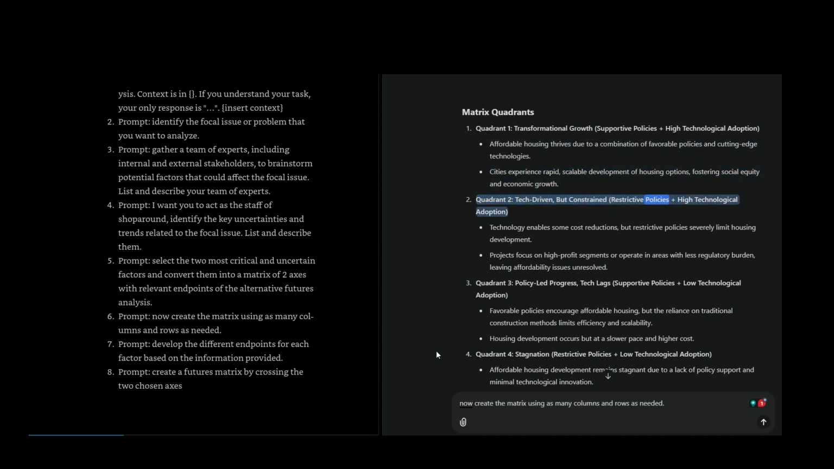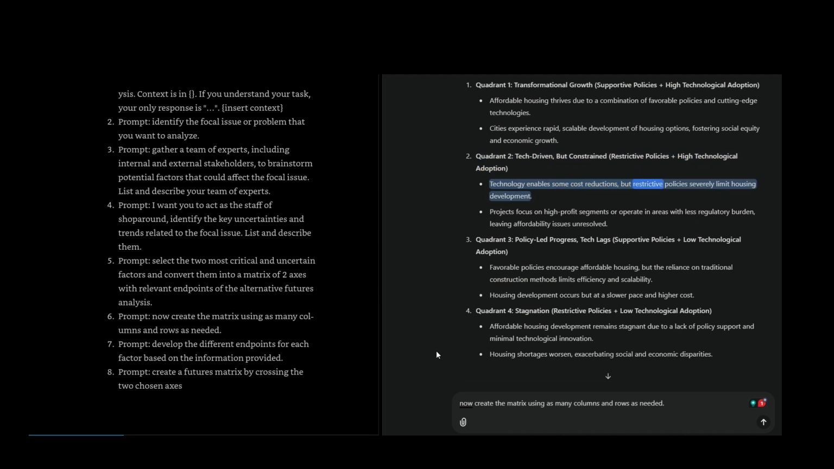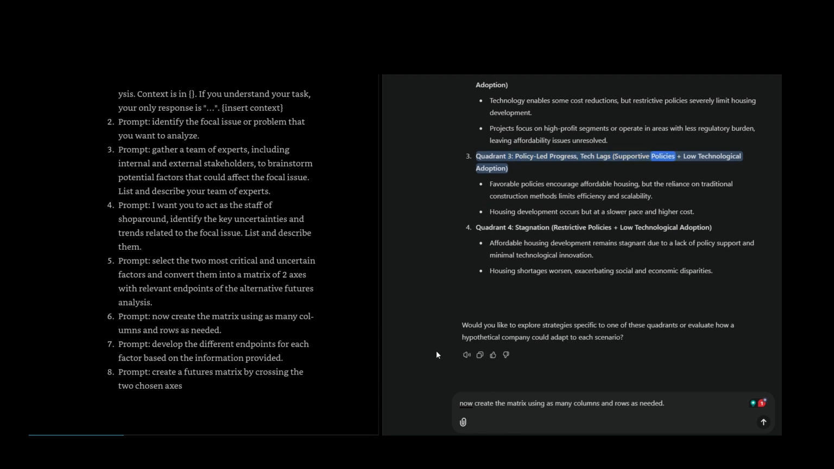Quadrant 2: tech-driven, but constrained. Restrictive policies, high technological adoption. Technology enables some cost reductions, but restrictive policies severely limit housing development. Projects focus on high-profit segments or operate in areas with less regulatory burden, leaving affordability issues unresolved. Quadrant 3: policy-led progress, tech lags. Supportive policies, low technological adoption. Favorable policies encourage affordable housing, but the reliance on traditional construction methods limits efficiency and scalability. Housing development occurs but at a slower pace and higher cost.